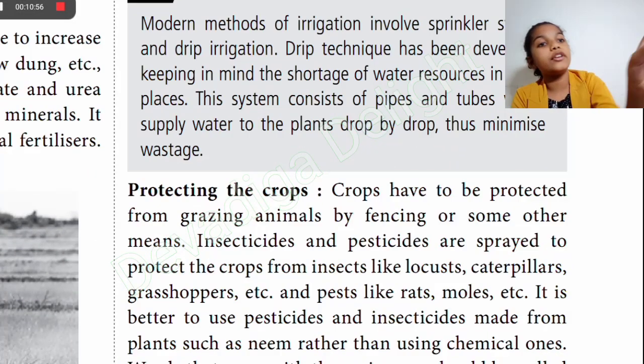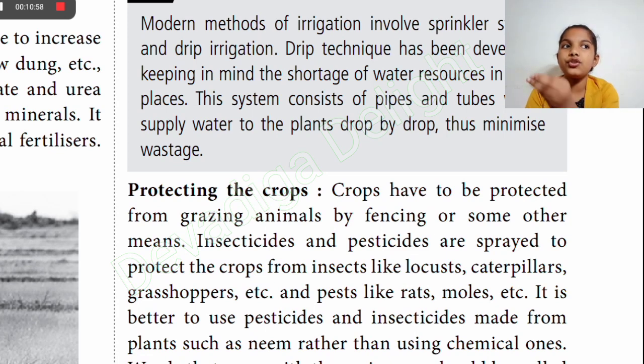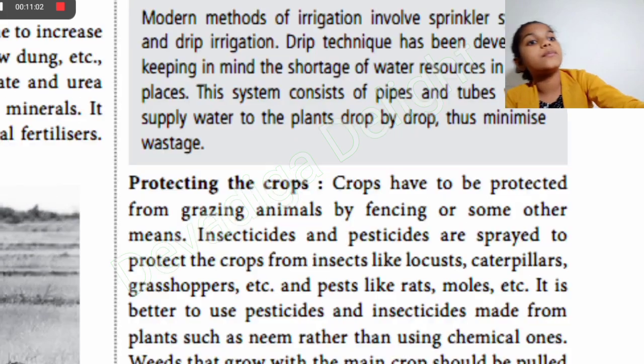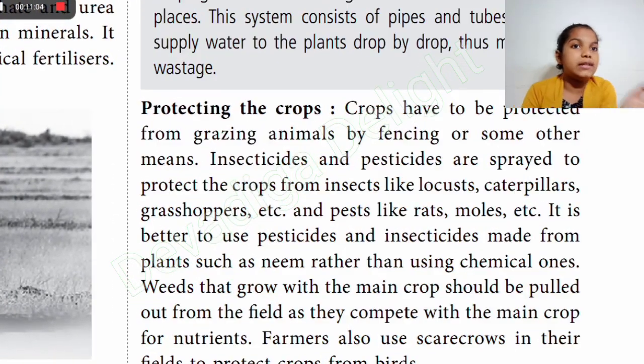And next one is protecting the crops. The crops should be protected from grazing animals by fencing or some other methods. Insecticides and pesticides are sprayed to protect the crop from insects like locusts, caterpillars, grasshoppers, etc.